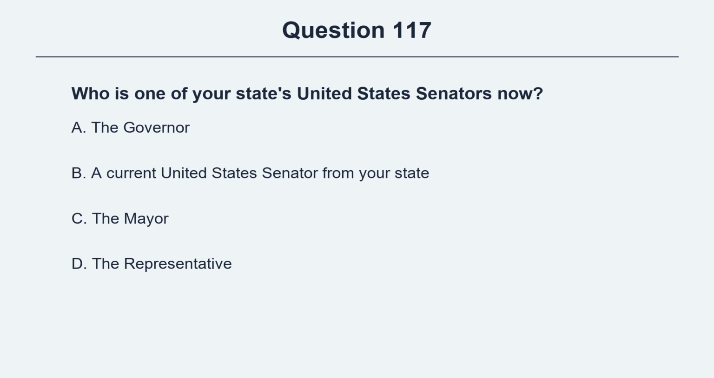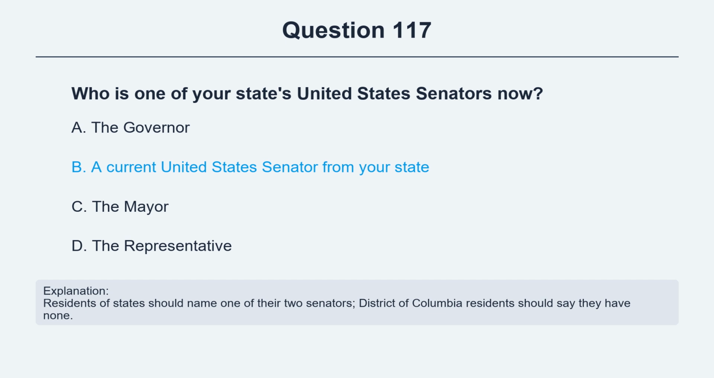Question 117. Who is one of your state's United States senators now? Option A, the governor. Option B, a current United States senator from your state. Option C, the mayor. Option D, the representative. The correct answer is option B, a current United States senator from your state. Explanation: Residents of states should name one of their 2 senators. District of Columbia residents should say they have none.